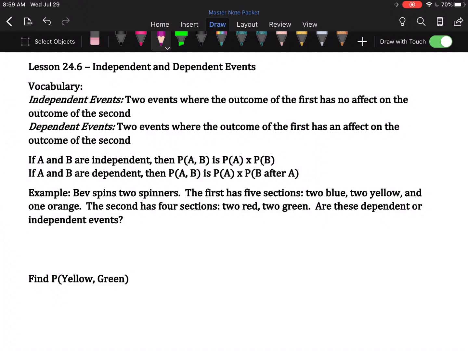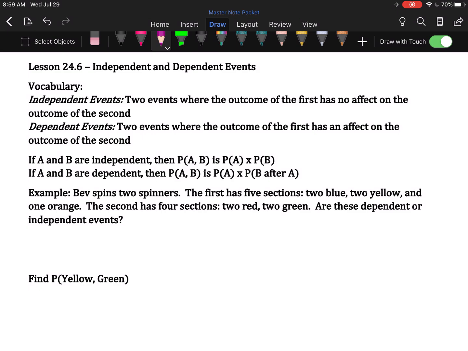Our next lesson is on independent and dependent events. Events are independent if the outcome of the first event has no effect on the outcome of the second. For example, if you flip a coin and then roll a die, those are independent. How the coin lands has no effect on how the die will land.